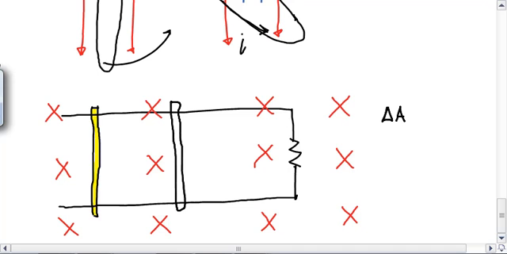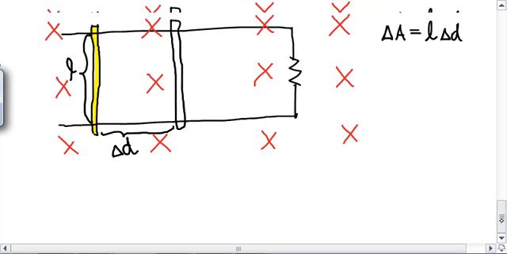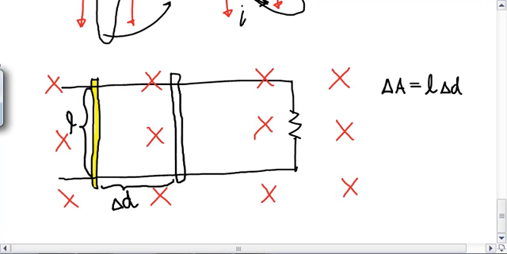Well, let's look at what else we could measure. Well, maybe the bar has a length L, and it moves along here a distance of, we'll call it delta D. So by how much does the area change? L delta D. That's right. Okay, so we've got an area change. This bar, if it's moving, it probably has a velocity.